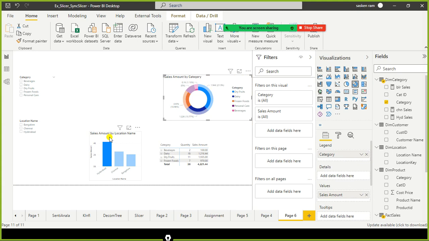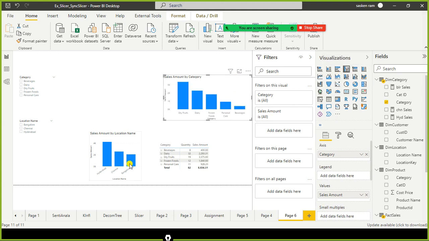In the interview, they'll ask you, what is the difference between cross highlighting and cross filtering? When you select any item, for example if you select 2 specific columns here, these 2 got filtered. For the sake of understanding, I just convert this one to a stacked bar chart. When I select Hyderabad here, in this visual only this column got highlighted, and it applied the filters across the visuals.